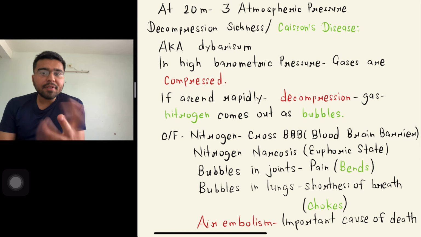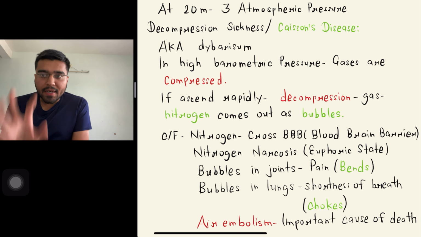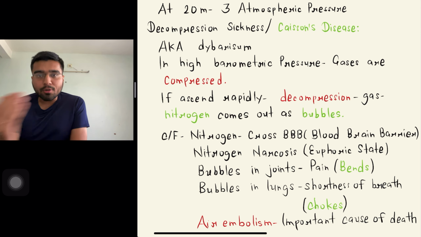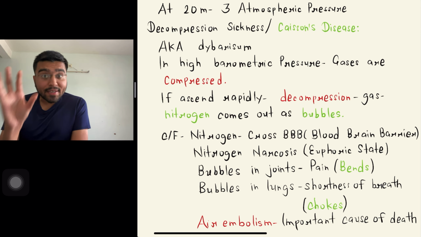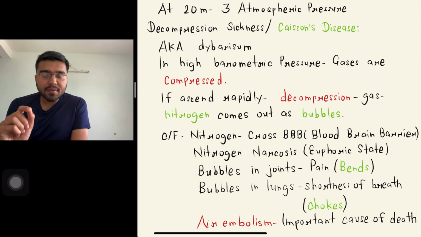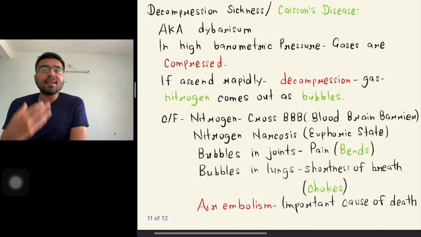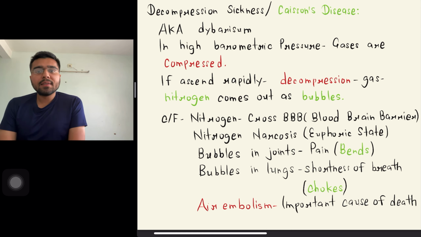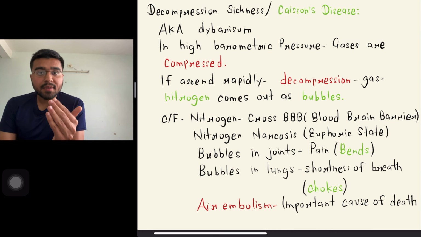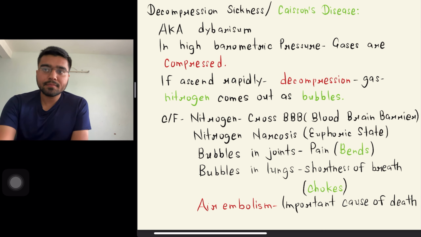What are the clinical features of decompression sickness? Nitrogen crosses the blood-brain barrier, that will lead to nitrogen narcosis, that will lead to a euphoric state. Bubbles can happen in joints, that will lead to pain and bends. Bubbles can happen in lungs, that will lead to shortness of breath, that will lead to choking. And the last thing, that is one important cause of death in decompression sickness, is air embolism.